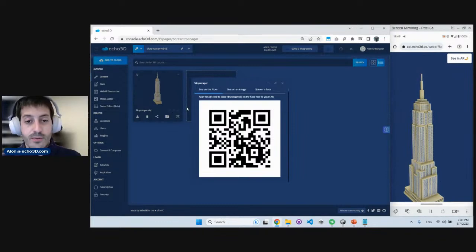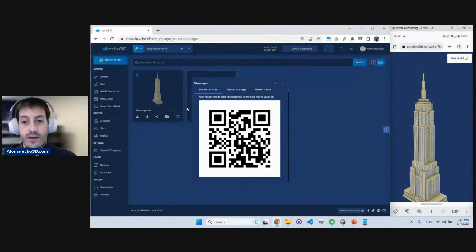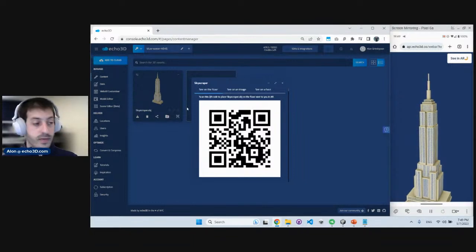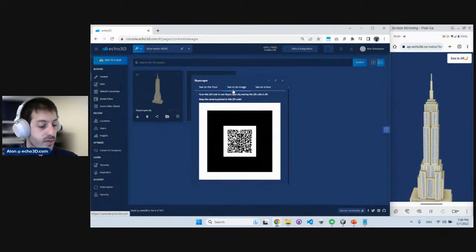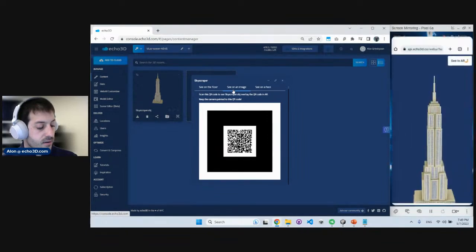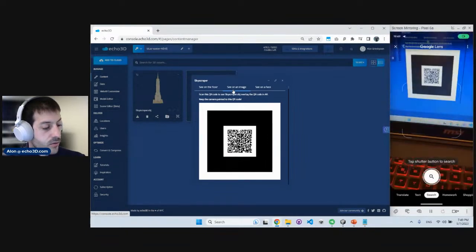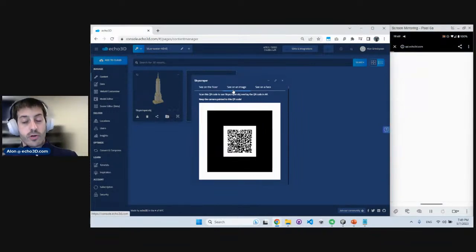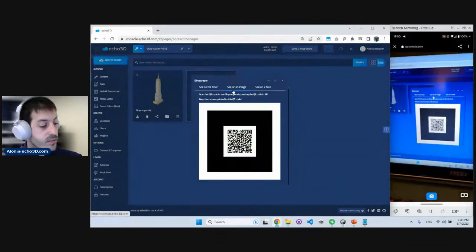Perfect. So that was an example of basically a web app that uses surface detection. The 3D asset was projected on the floor next to you. Another thing that we support is image recognition. So you can actually scan this QR code and basically see that 3D model overlaid on an image. Now the real world target won't be the floor, it will be this QR code. So let's see how that works.